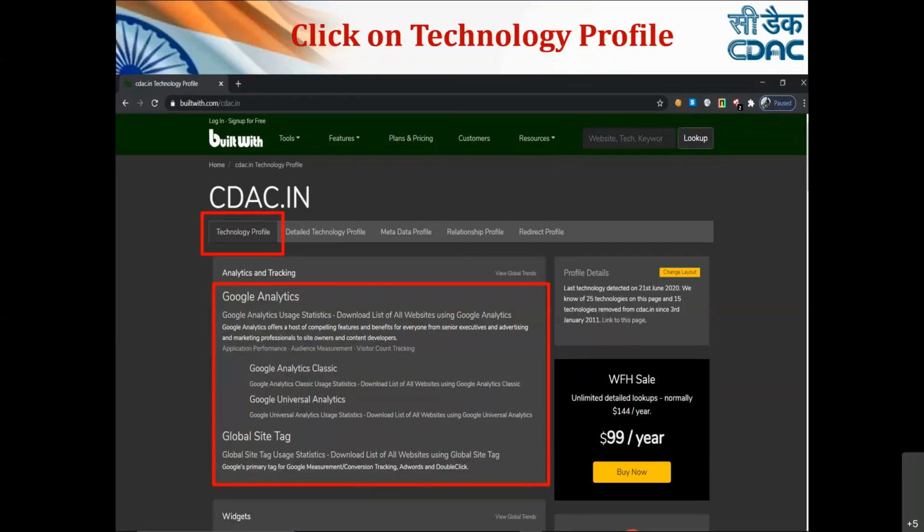So the first tab talks about technology profile. The second is detailed technology profile, then metadata profile, relationship profile, redirect profile.